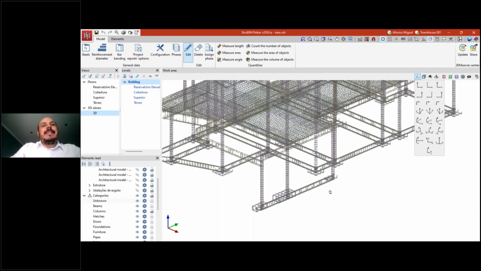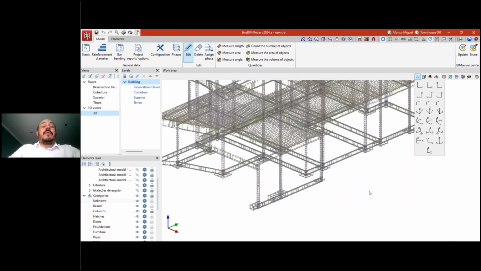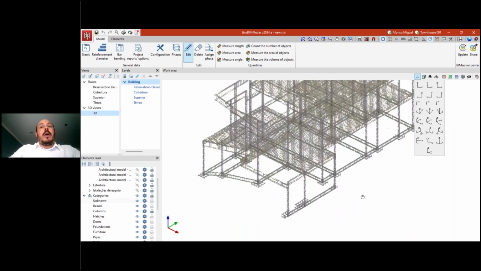So the idea here is to consolidate the rebars from a BIM project, and then send this information to the industry to fabricate it. Okay. Another use of StruBIM rebar that is quite useful is